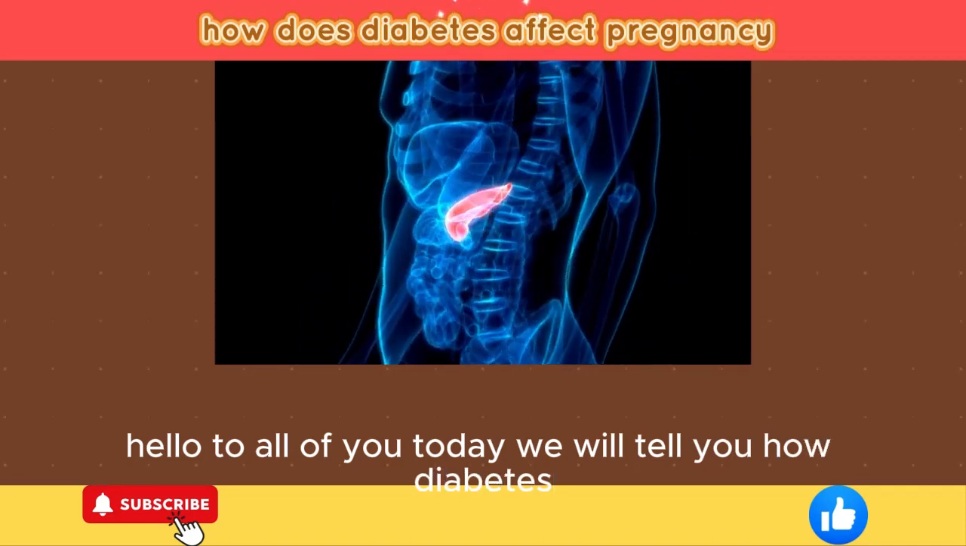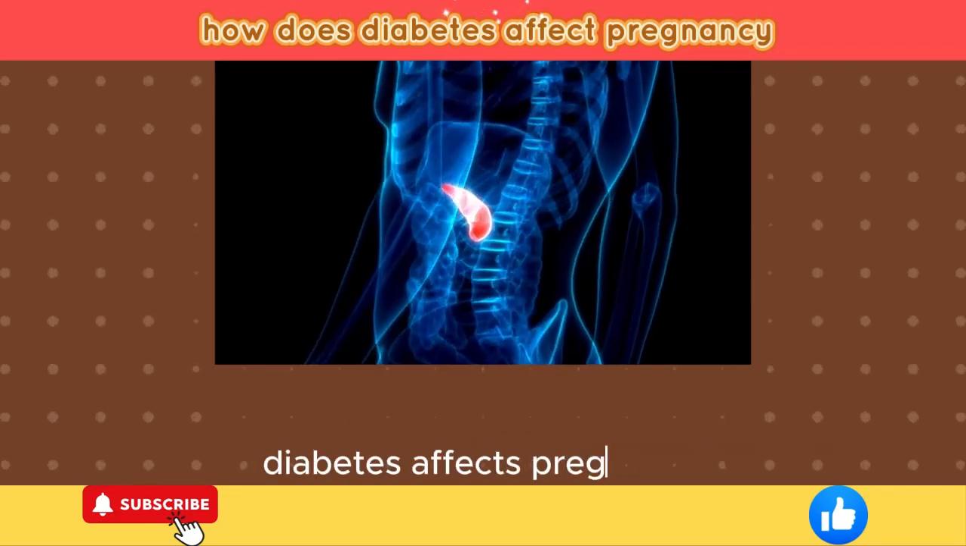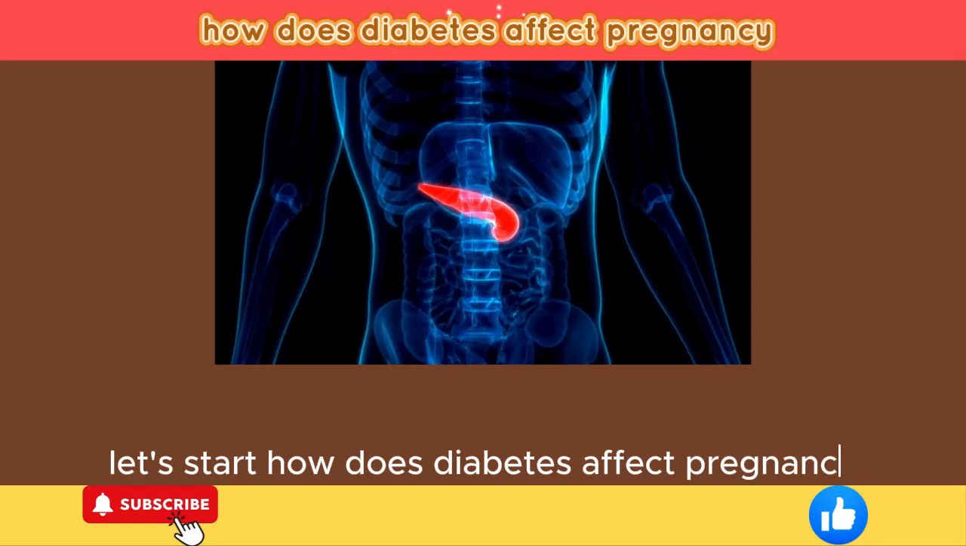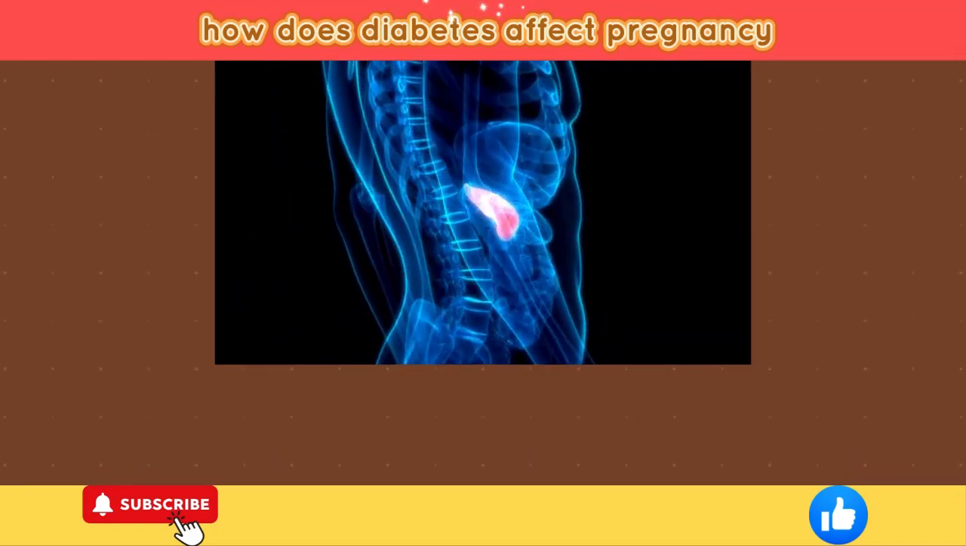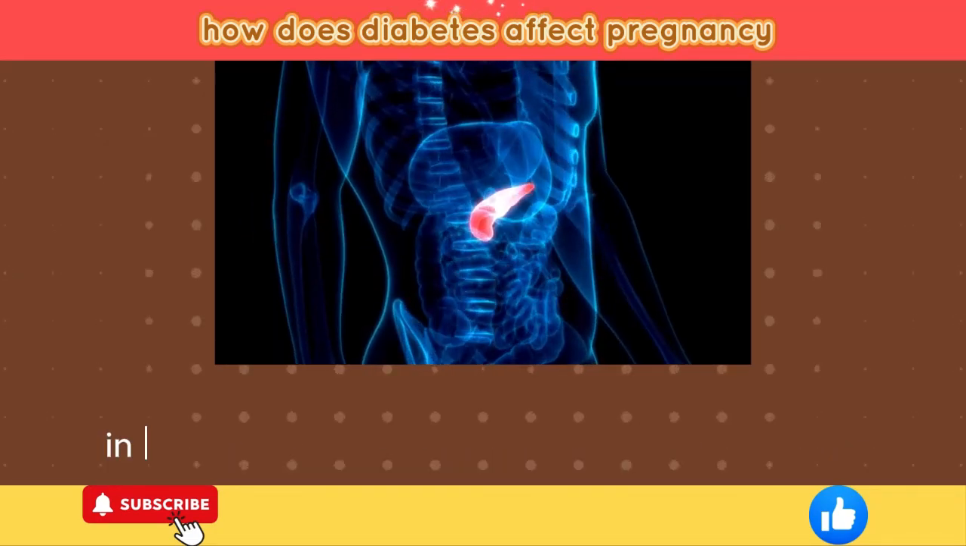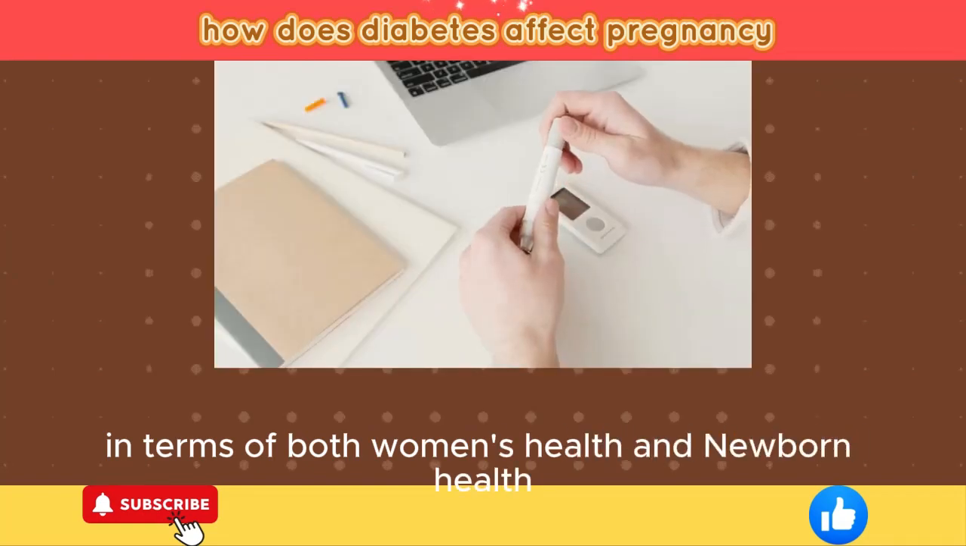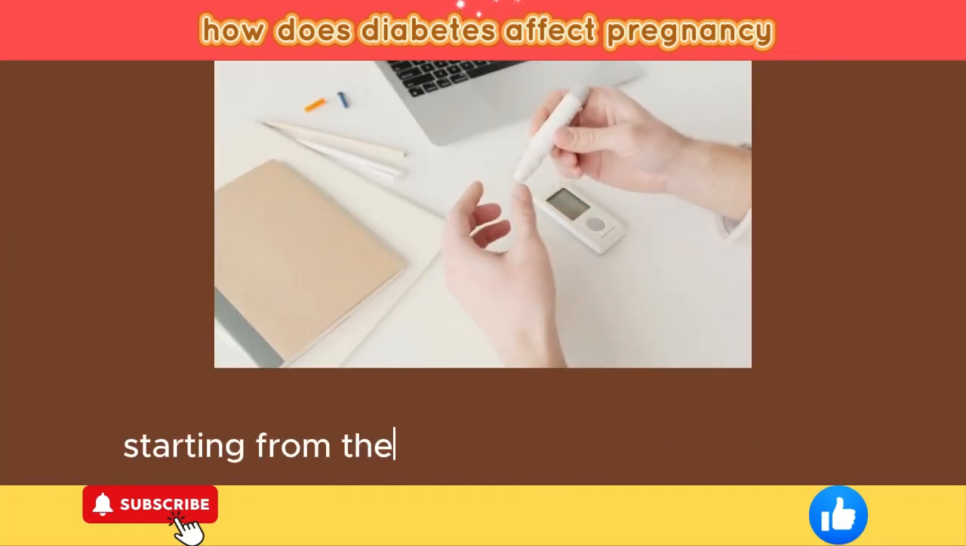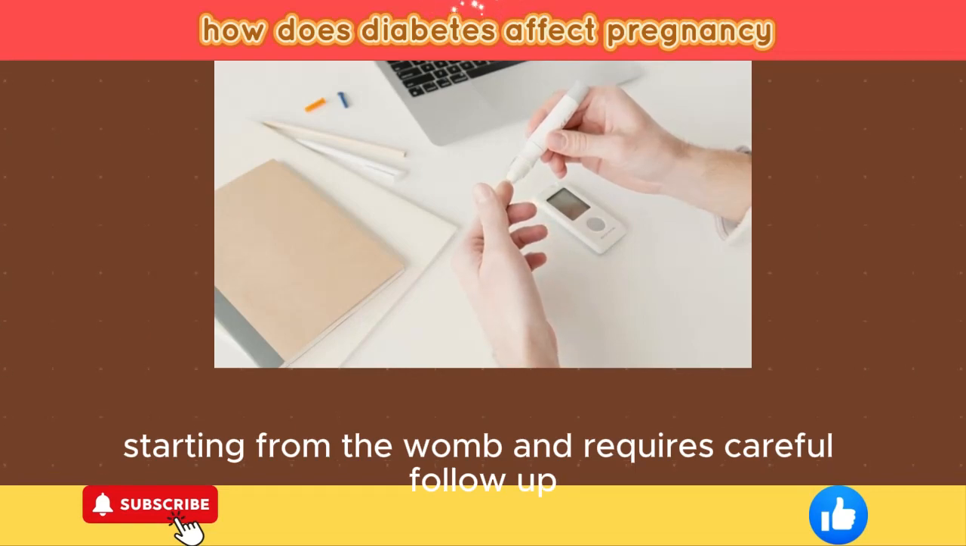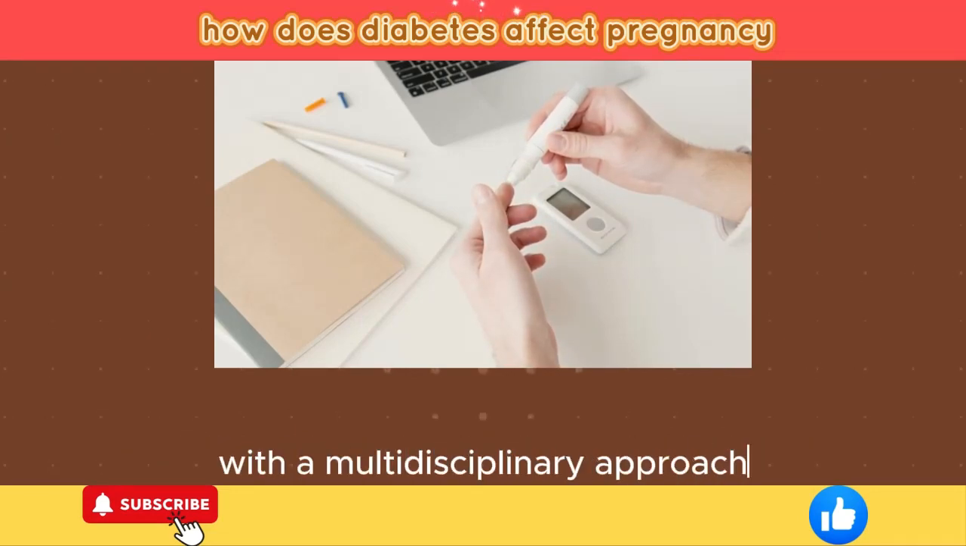Today we will tell you how diabetes affects pregnancy. Let's start. How does diabetes affect pregnancy? Diabetes in pregnancy is an important problem in terms of both women's health and newborn health due to its lifelong effects, starting from the womb, and requires careful follow-up with a multidisciplinary approach.